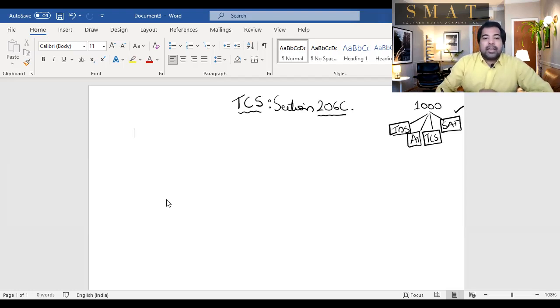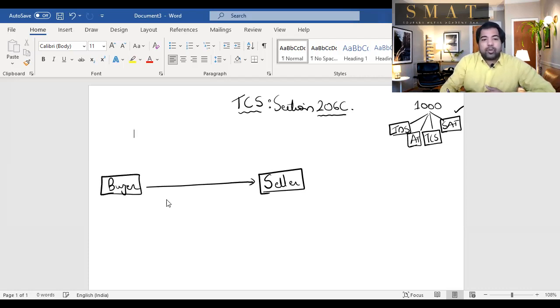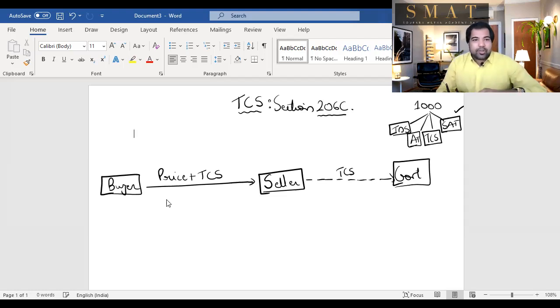Don't worry about it. TCS, the focus is on the seller. Guys, for TCS, the key word that you need to remember is the seller. The focus is on the seller. And when the seller is collecting money from you, you are the buyer here, he will collect the price of the goods plus a certain amount of TCS, and he will pay that TCS to the government. So he collects the price of the goods, he collects the TCS, and he pays the TCS to the government.